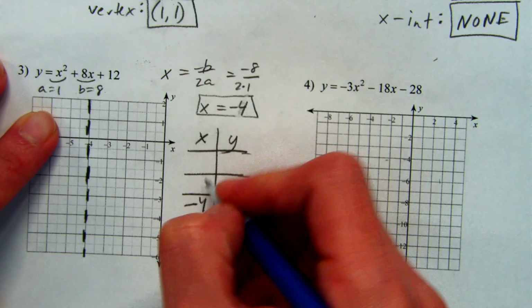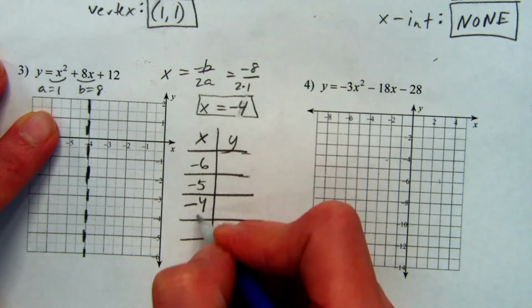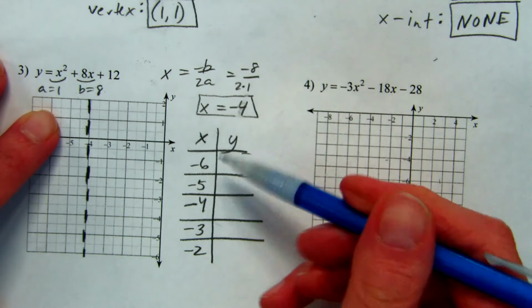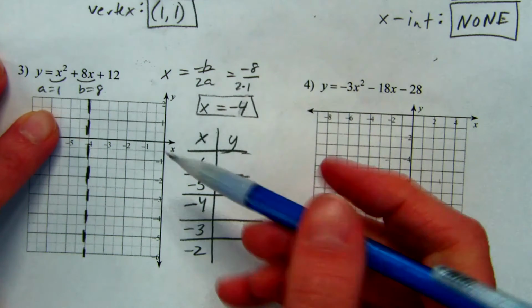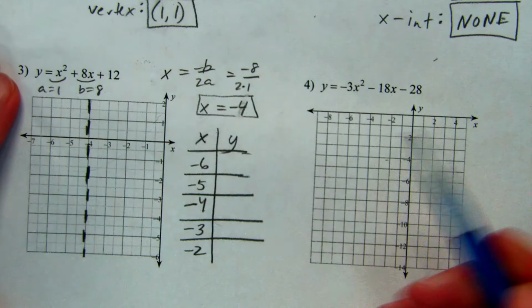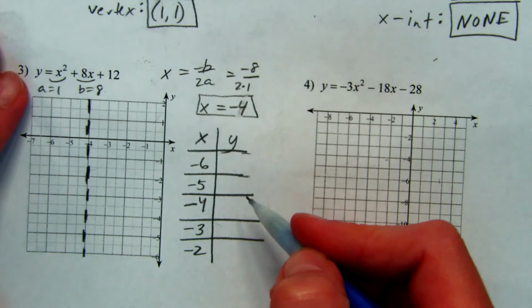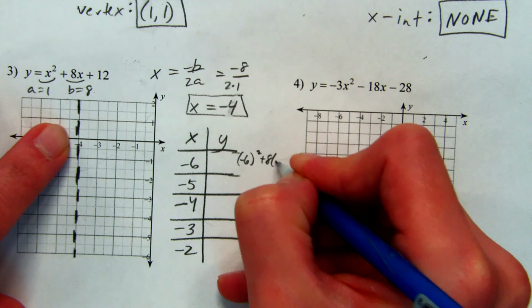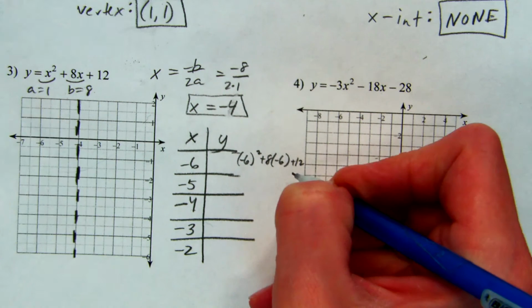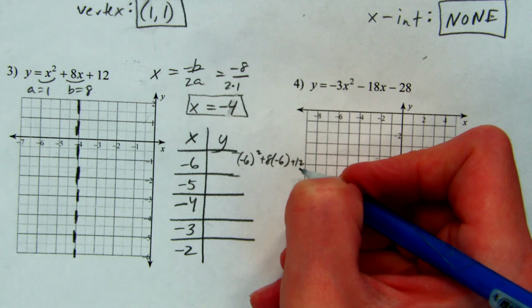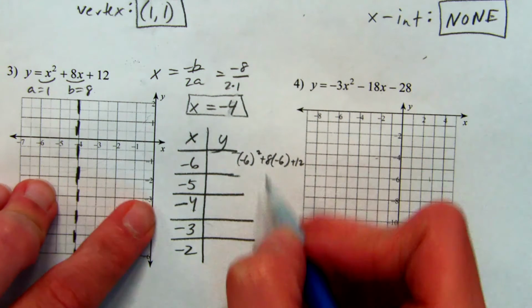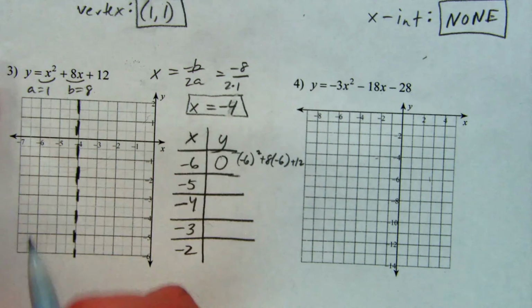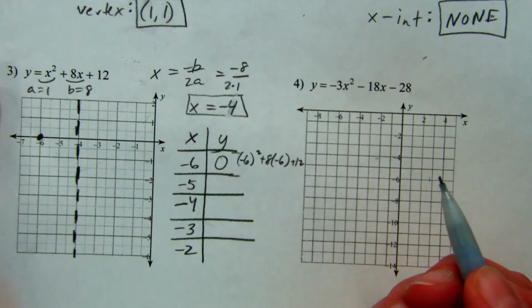So if I go backwards from negative 4, I'd have negative 5, negative 6. If I go forward, negative 3, negative 2. And if you want to go the other way, it doesn't matter. Just realize that your points are going to go from right to left when you graph them. So if we're putting these into the equation, negative 6 is going to be negative 6 squared plus 8 times negative 6 plus 12. And I have already done that on my calculator. You actually end up with 0. So negative 6, 0 will be that point there.